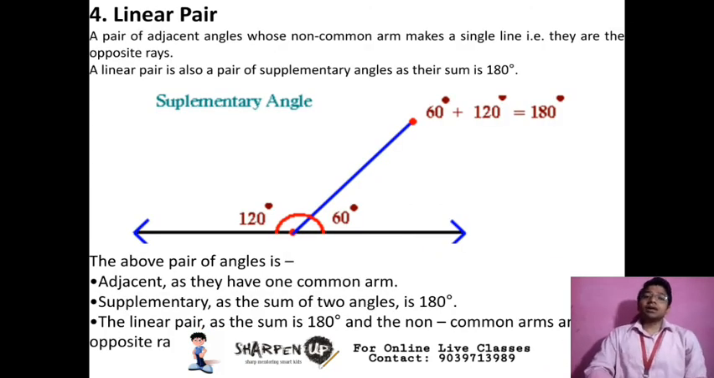Linear pair. What is a linear pair? A pair of adjacent angles whose non-common arms make a straight line. So a linear pair is also a pair of supplementary angles, as their sum is 180 degrees.